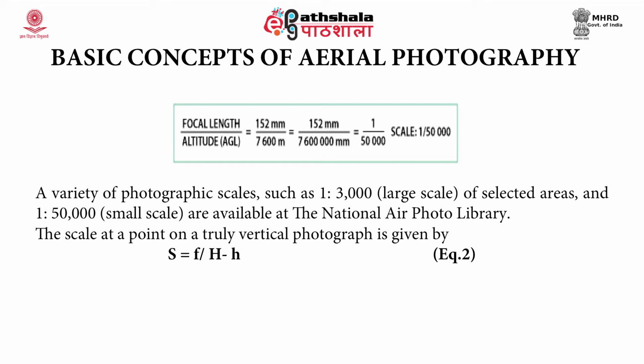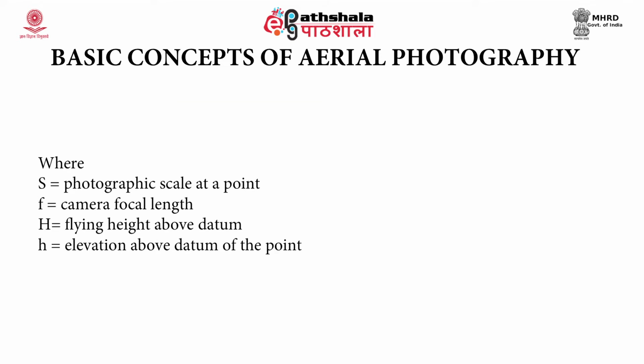So a variety of photographic scales such as 1 is to 3000 large scales of selected areas and 1 is to 50,000 small scales are available at the National Air Photo Library. The scale at a point on a truly vertical photograph is given by S is equal to f upon capital H minus small h. Here S is the photographic scale at a point, f is the camera focal length, capital H is the flying height above datum, small h represents the elevation above datum of the point.